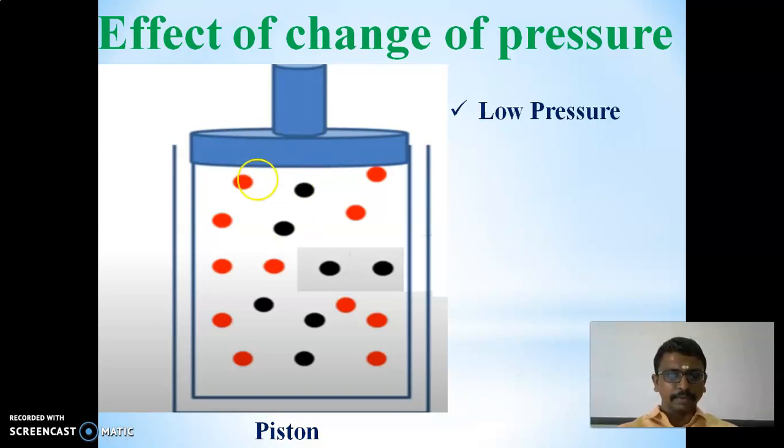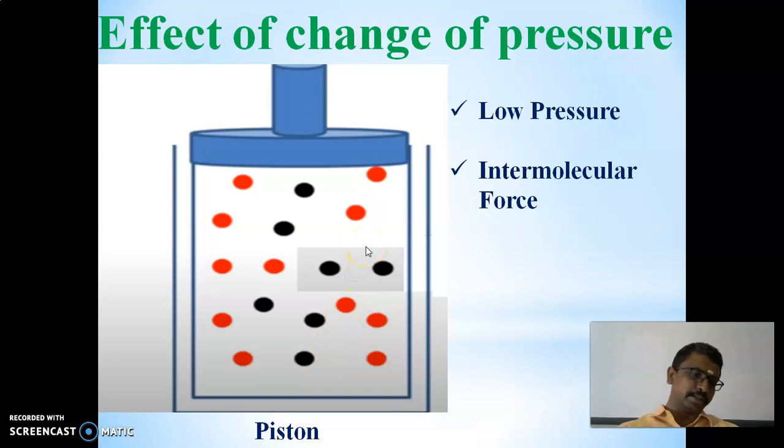Here we do not apply pressure. So what do we see? The intermolecular forces are there. The pressure is low, so the intermolecular forces are there, and mobility is also there. Mobility means movement, so movement of the particles is also there.